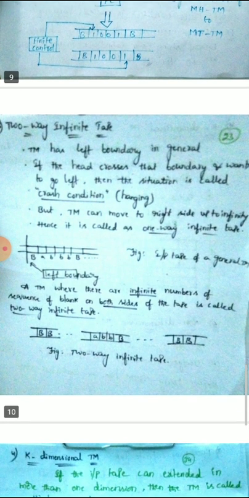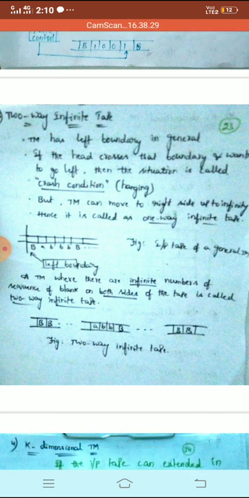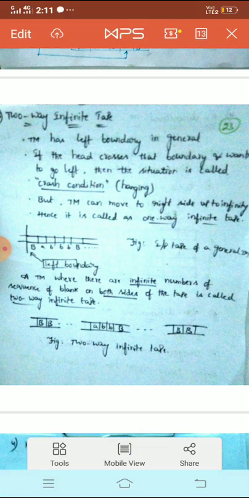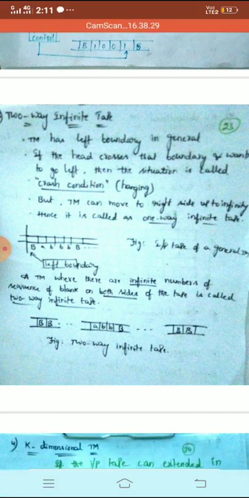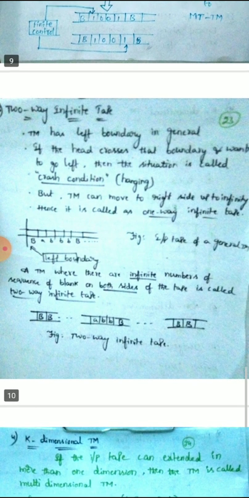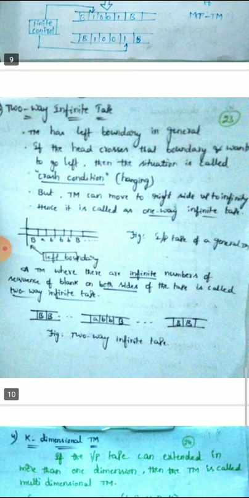Coming to the third variation, that is the two-way infinite tape. Till now we have seen the Turing machine tape has the capability to move infinitely at the right side, because the input tape can have infinite blank symbols at the right side only. You cannot move to the left side infinite times because you don't have blank symbols infinitely at the left end.